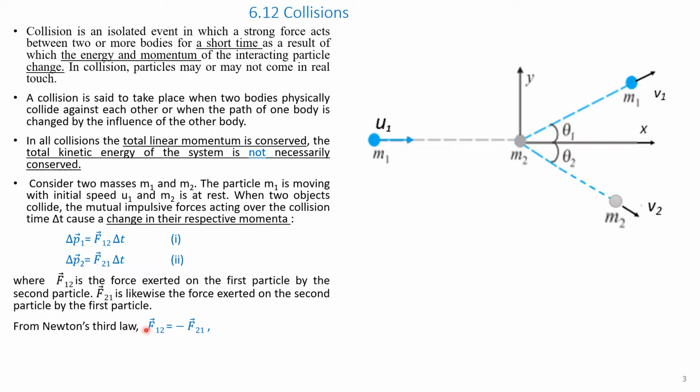We know that action and reaction are equal and opposite. Therefore, F12 is equal to minus F21. Thus, adding equations 1 and 2, we get delta P1 plus delta P2 equals 0, because F12 is opposite to F21. Let it be equation 3.